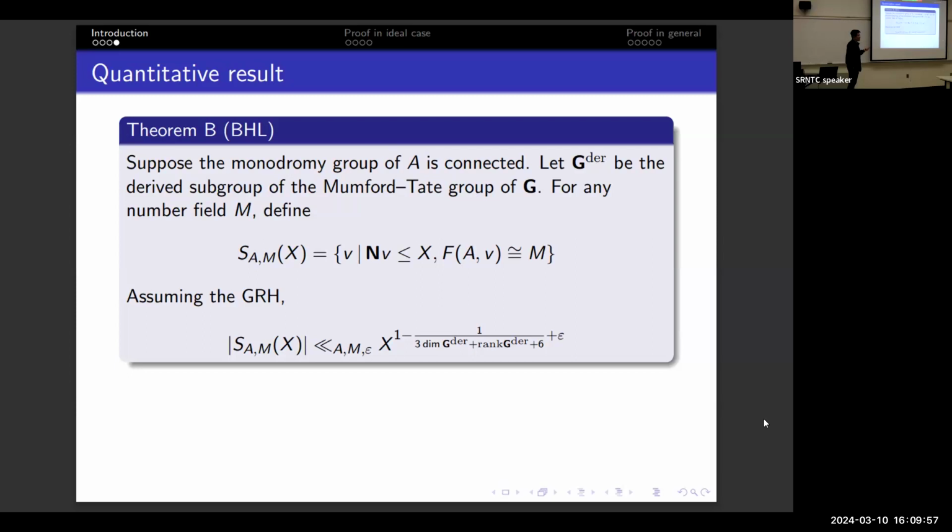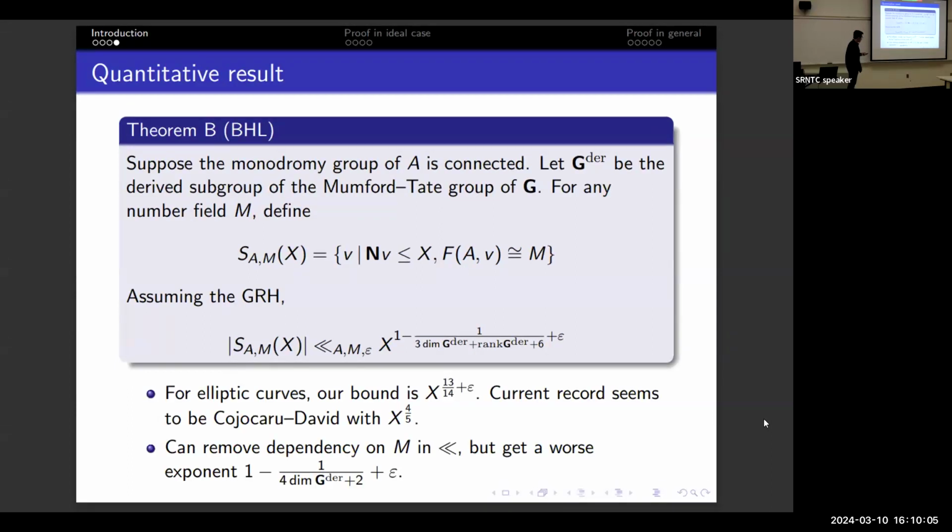And it's this number. You know, it's a number. 1 is the obvious bound, 1 minus is a small number, not really important. For elliptic curves, we got x to the 13 over 14 plus epsilon. Conjecture is x to the 1/2. And I think the current record is the one by Zywina and David with x to the 4/5. Yeah, we didn't really try very hard with exponents.